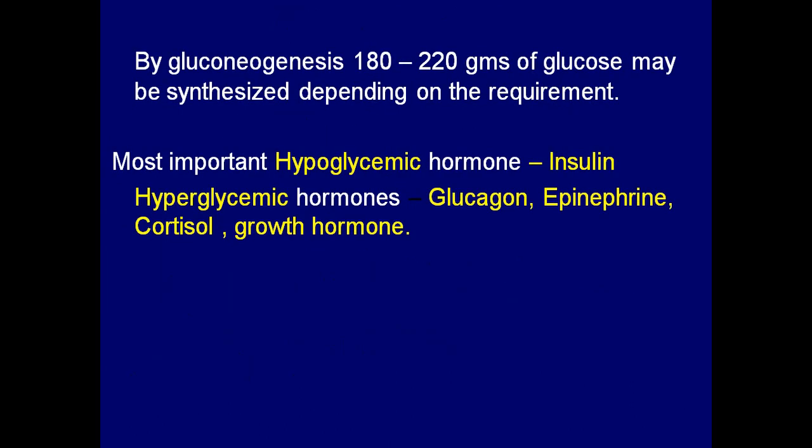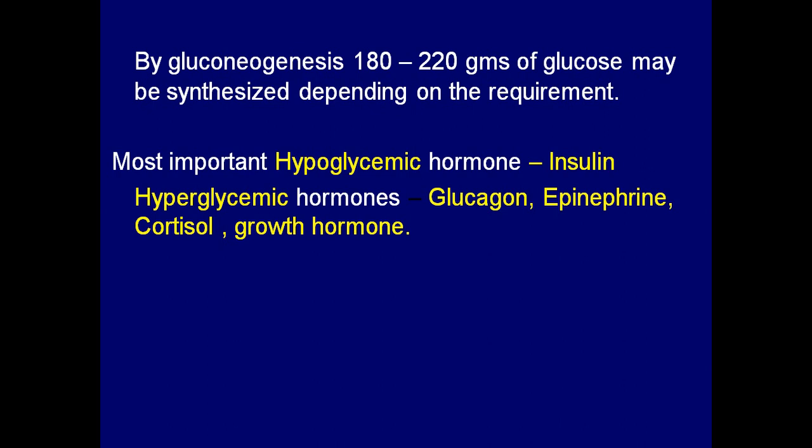Gluconeogenesis is a pathway through which glucose is synthesized from non-carbohydrate sources. By gluconeogenesis, about 180 to 220 grams of glucose may be synthesized, depending on the requirement of the body.